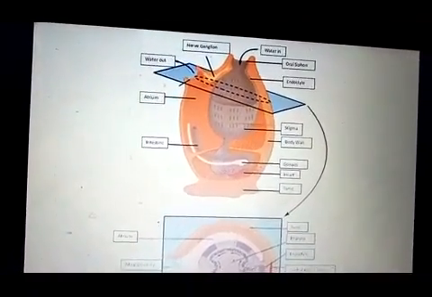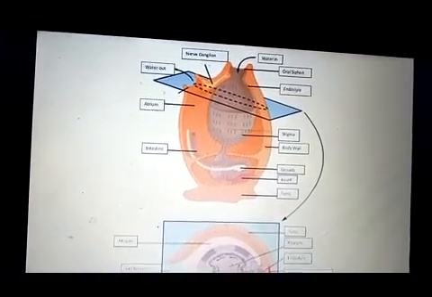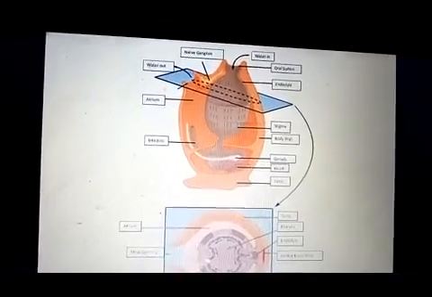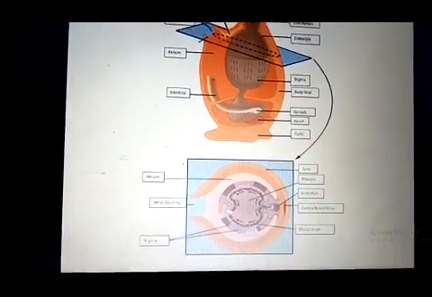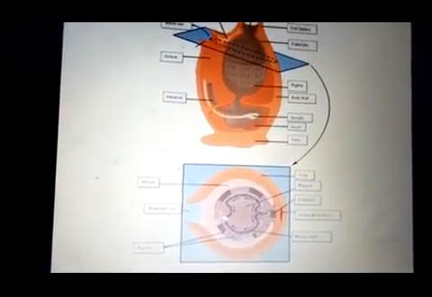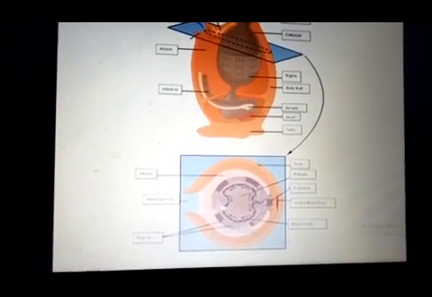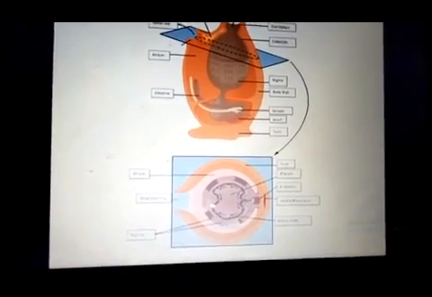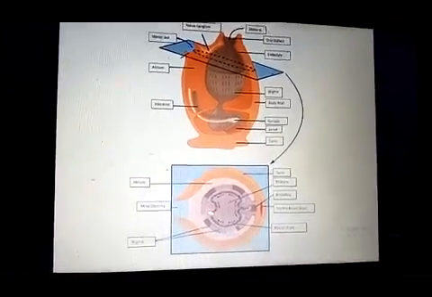At the ventral side, these animals are attached to the substratum with the help of a stolon. Below this diagram, a cross section of the same animal is shown, and this cross section shows the same parts.